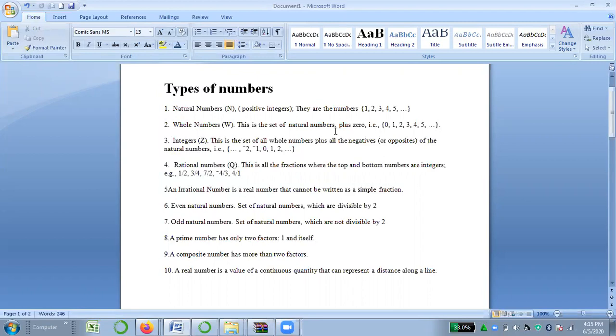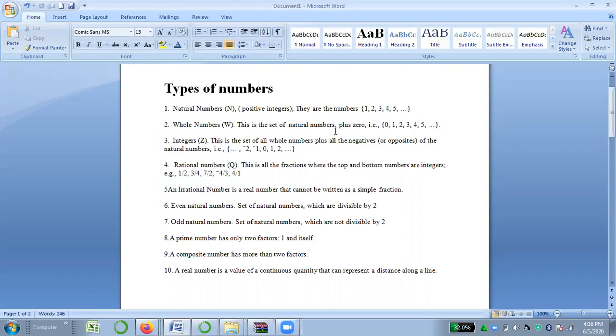First of all, the first number is the natural number, and this is also called a positive number, and these numbers start from 1 until infinity. Infinity means they cannot be counted, but they will start from 1. So they have a starting point 1, but they have no end point.